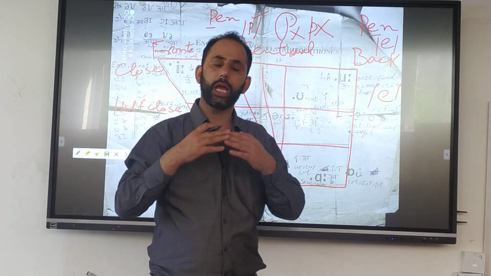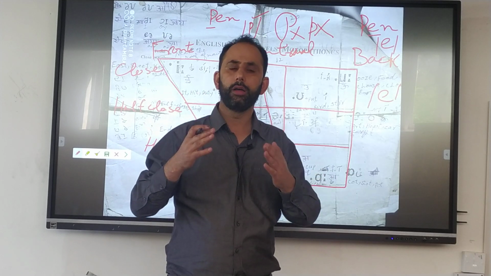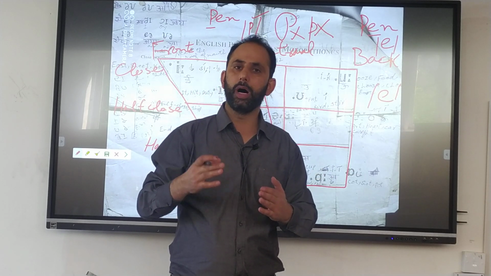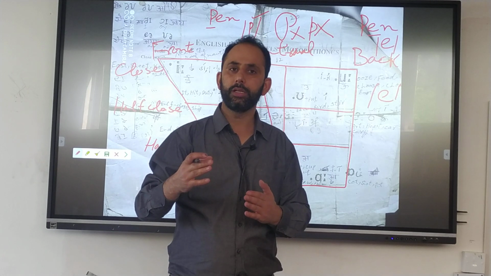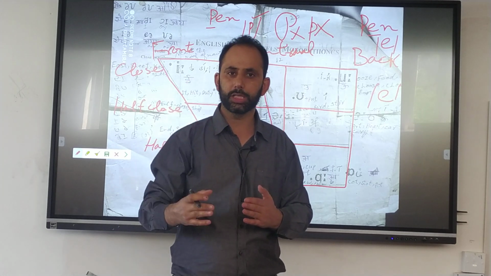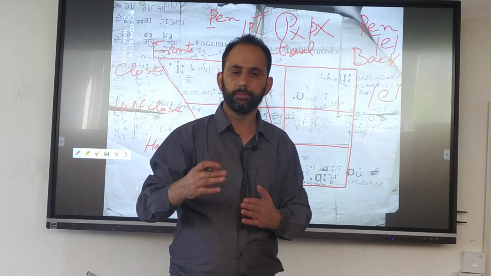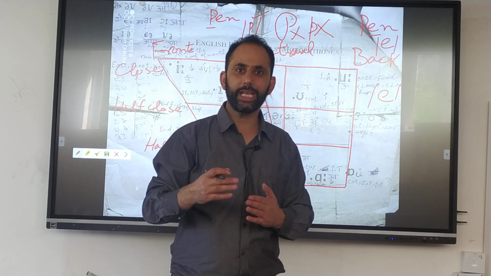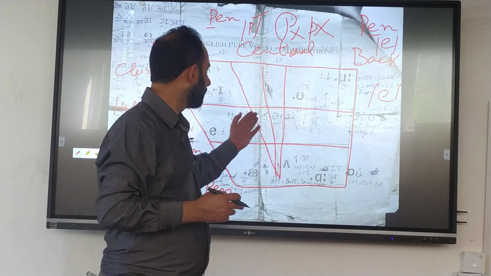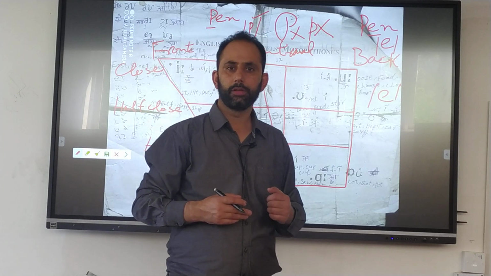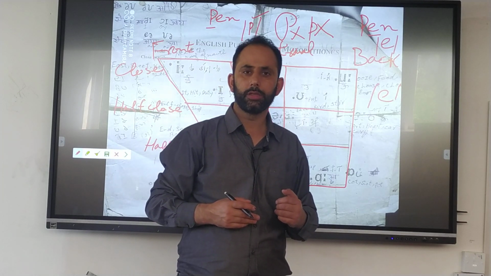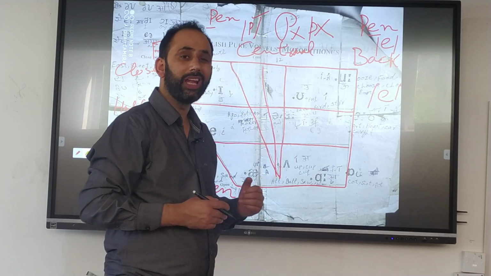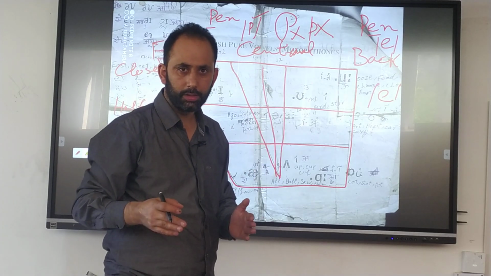Voiceless are those which take less duration. For example, bow. Bow is voiced, bow is voiceless. Pen, book. In the same way, these vowel sounds are called short and long.